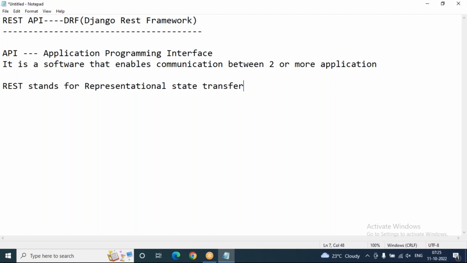Advantages of DRF, which stands for Django REST Framework: DRF allows the flexibility to extend and customize the framework's tools according to programmers' demands. So it reduces development time greatly, and it also provides support for testing and debugging. A powerful serialization mechanism is there, and also a deserialization mechanism.